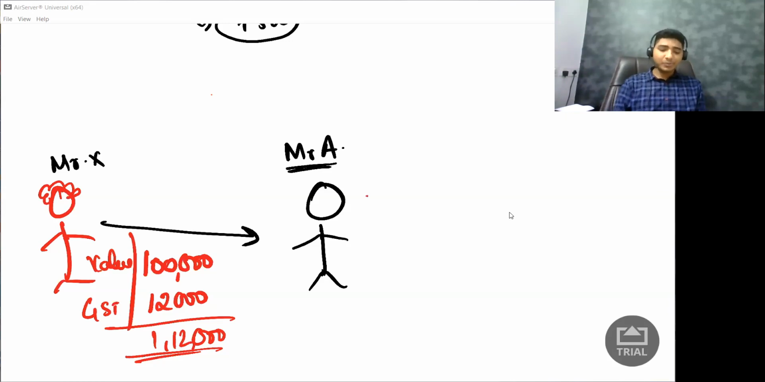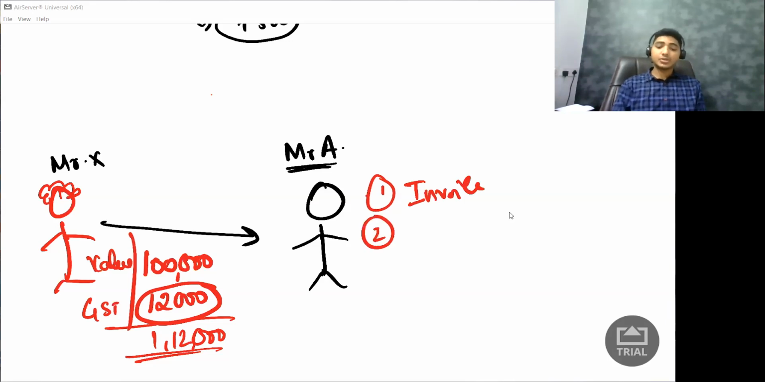So when I purchased it, can I avail input tax credit on this 12,000 rupees? The law said if you fulfill 4 conditions, you can claim the credit. What are the 4 conditions? Again, I'm repeating so that it fits in your brain. First condition is I have the invoice with me. Answer is yes, I have the invoice with me. Second condition, I should have received the goods. Yes, I have received the goods.